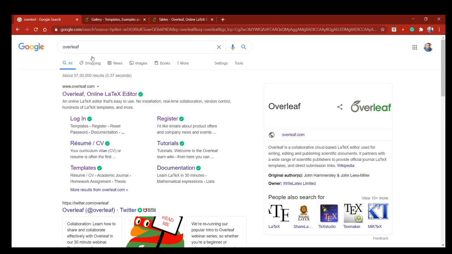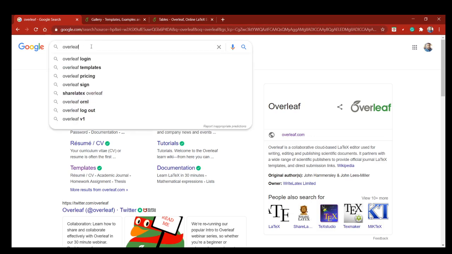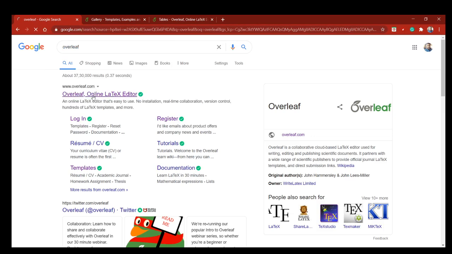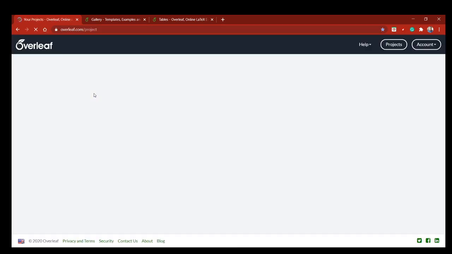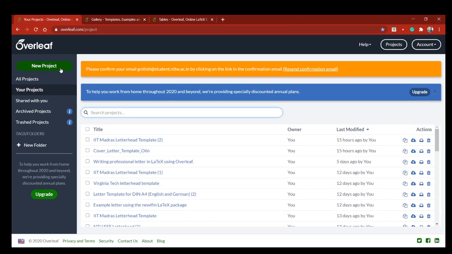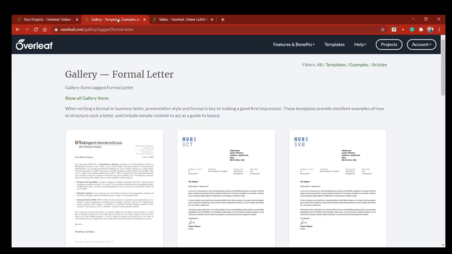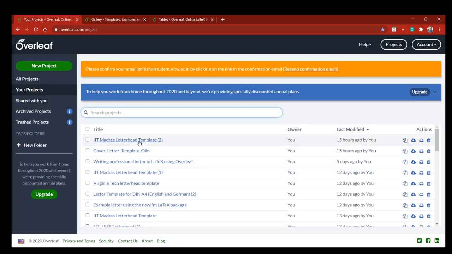Okay. Now let's come to the Overleaf platform. This is the Overleaf platform. So this is a very good thing. You can use this platform. So many features are there. The best thing of this Overleaf platform is the commands. First, let's see this.